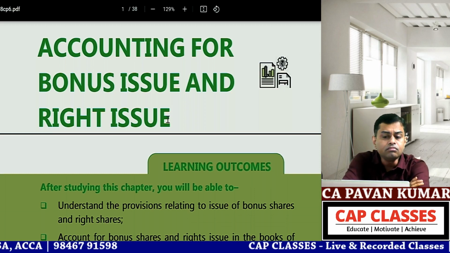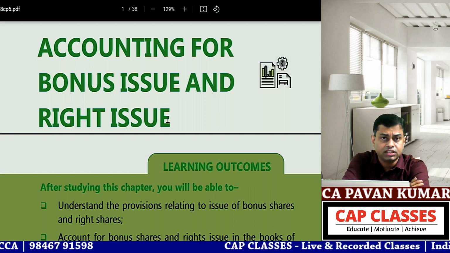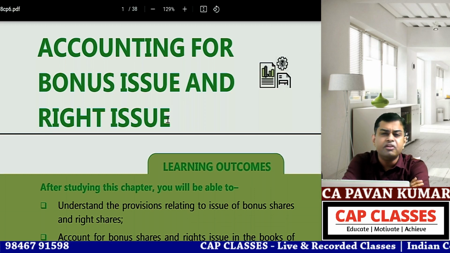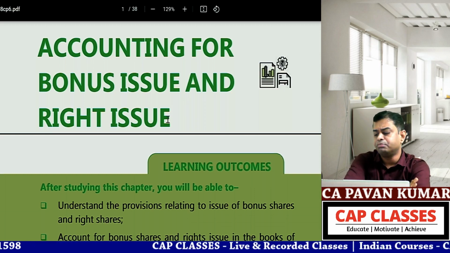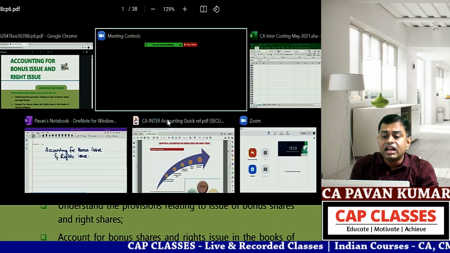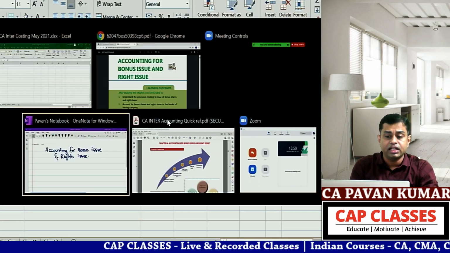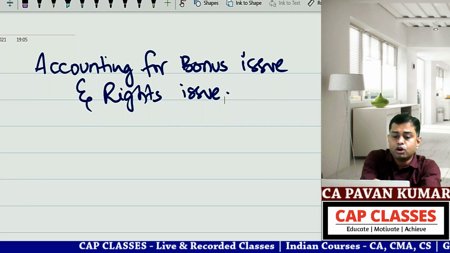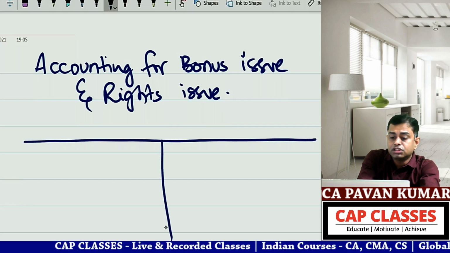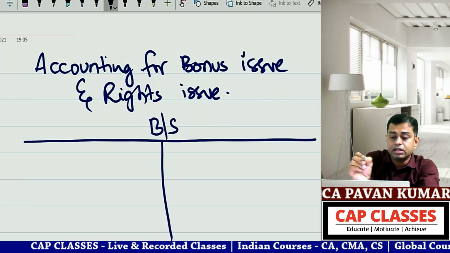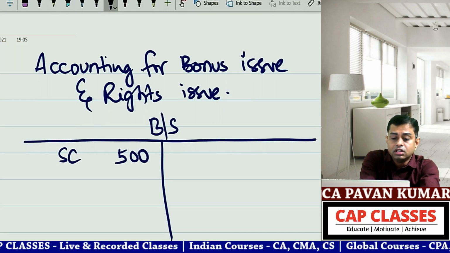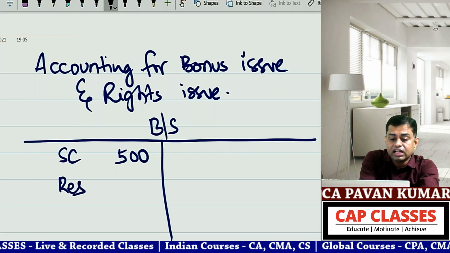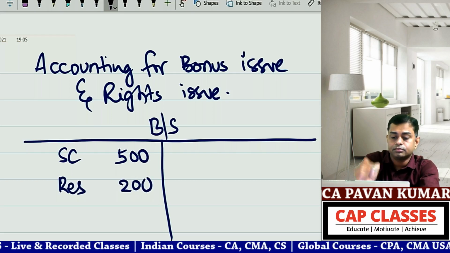When you issue bonus shares, the journal entries will be very simple. It is nothing but capitalization of profits. Imagine this is the balance sheet of X Limited. Here share capital is 500 crores and reserves is 200 crores.